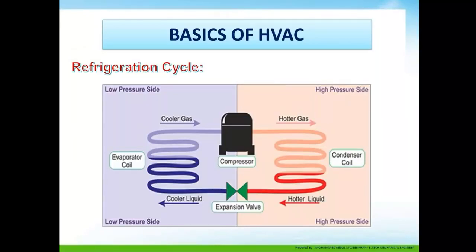The hot liquid is then passed through the expansion valve. The expansion valve, depending on the requirement, flows the cool liquid out, and it passes through the evaporator coil and turns back into cool gas. The cool gas is passed through the compressor. The process of cooling happens at the evaporator coil, which is also known as the cooling coil.